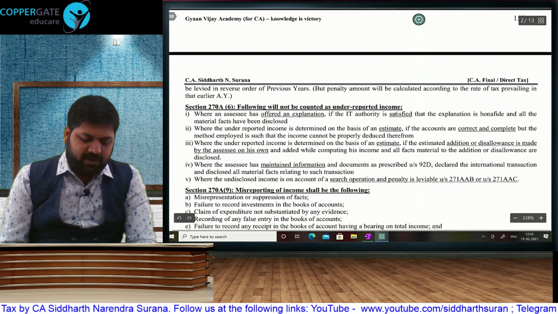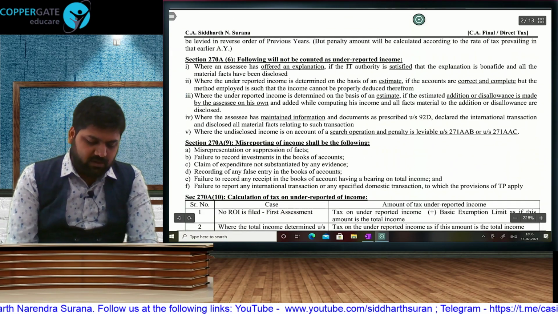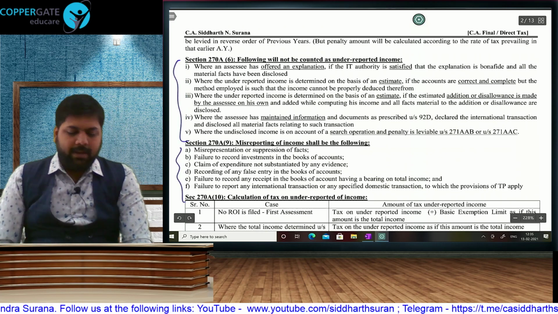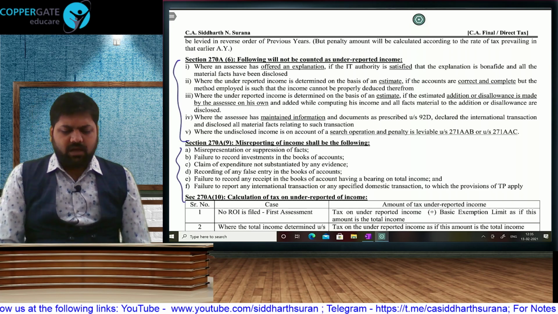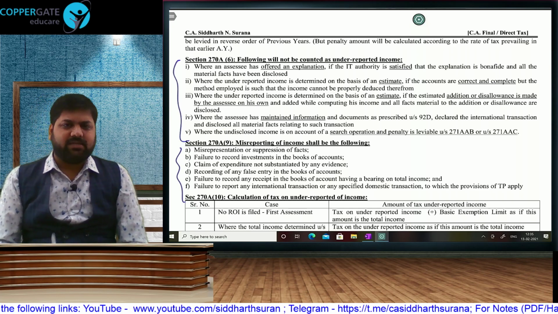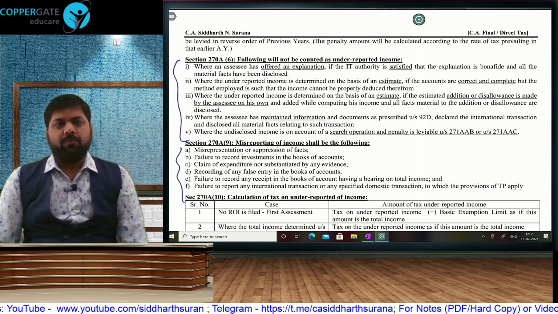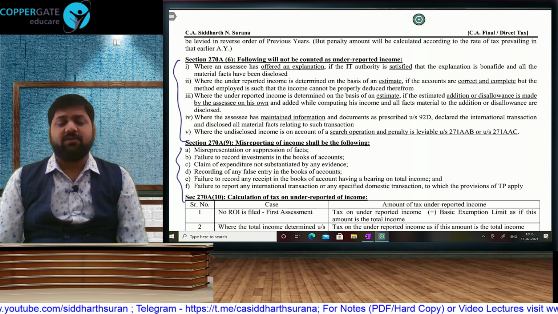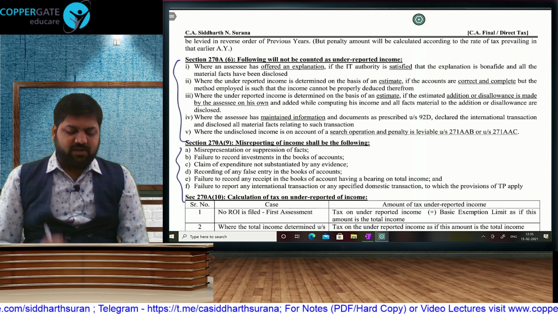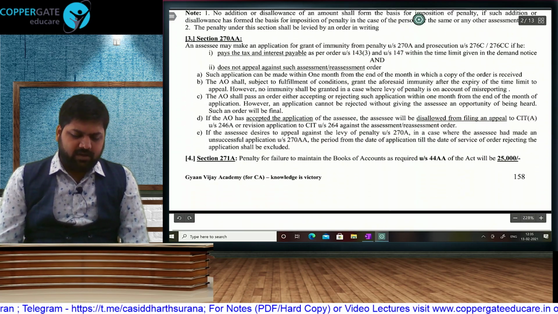Apart from that, they have given cases of misreporting, and these are cases where your penalty will not be attracted: if you have given proper explanation and your AO is convinced, or if he is making any intangible addition, any estimated addition in your income by using estimate, then there will be no penalty. Then if it is a search case, we already have 271AAB, so this penalty will not get attracted. And lastly, if transfer pricing transactions are reported, then again not attracted. That was your underreporting and misreporting penalty.